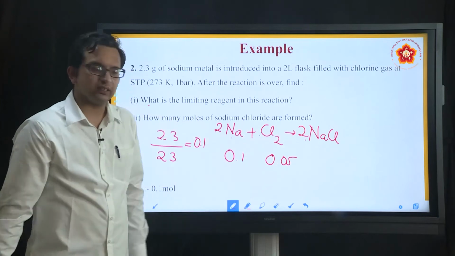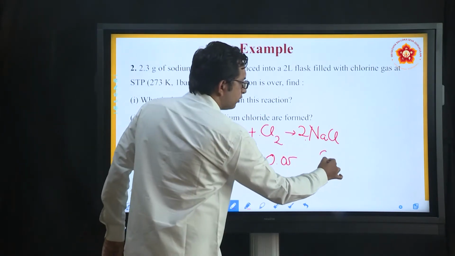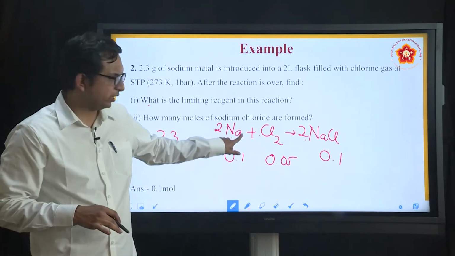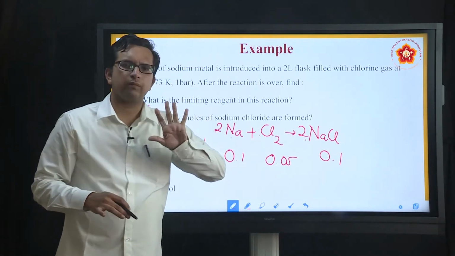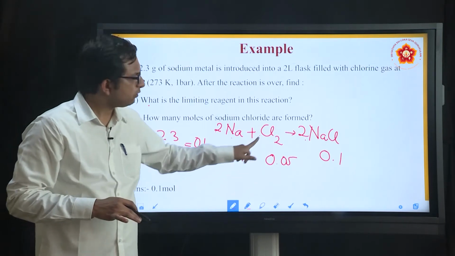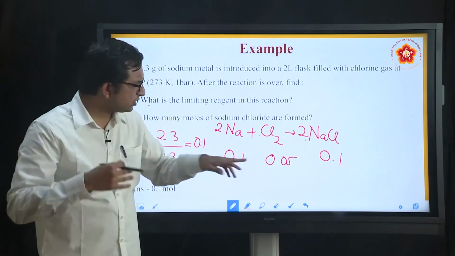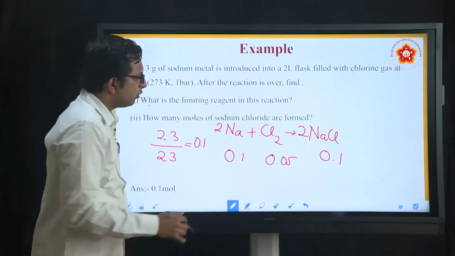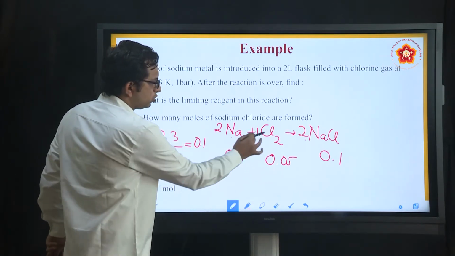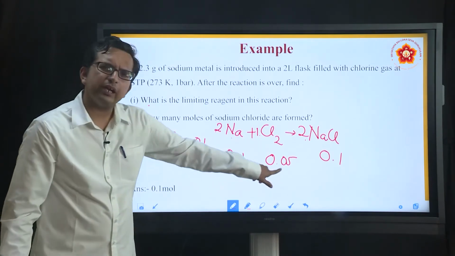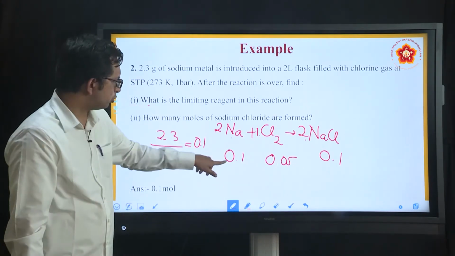What about NaCl then? We will form 0.1. The reason is that 2 moles of Na gives 2 moles of NaCl, so 0.1 mole of Na will give you 0.1 mole of NaCl. The divisibility thing only comes for chlorine because we have just used 1 mole. So 2:1, therefore half. Now this was the need of the reaction because you took 0.1.